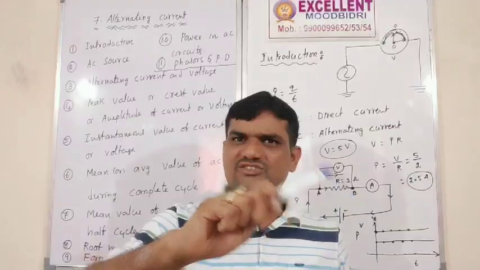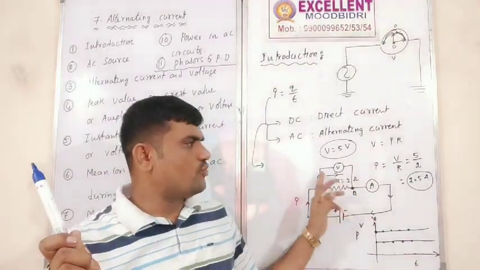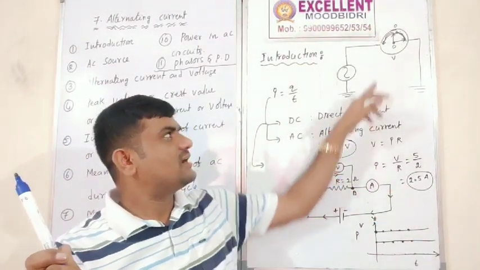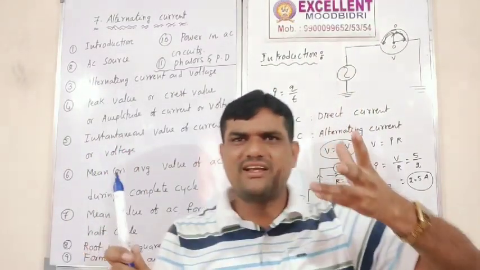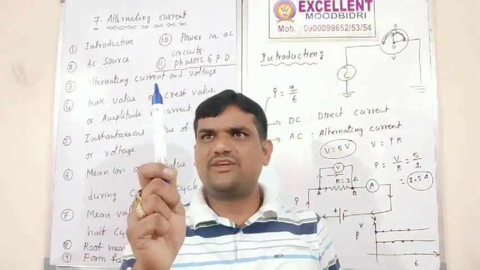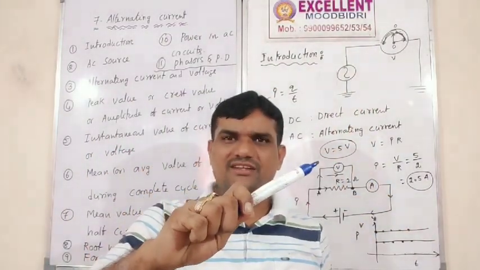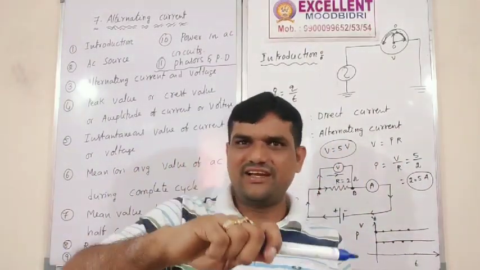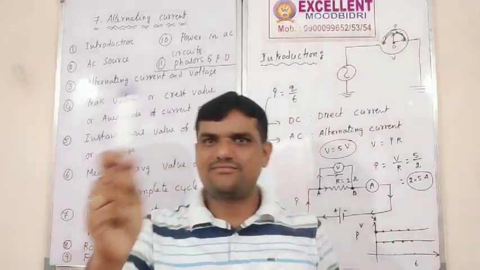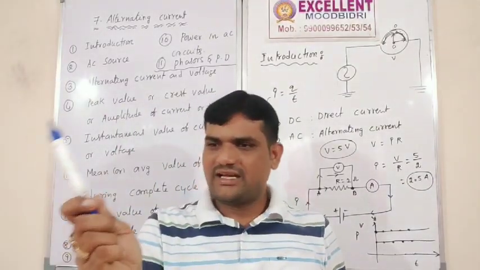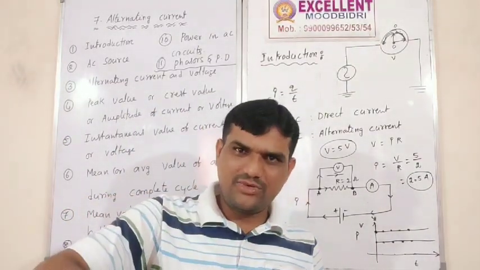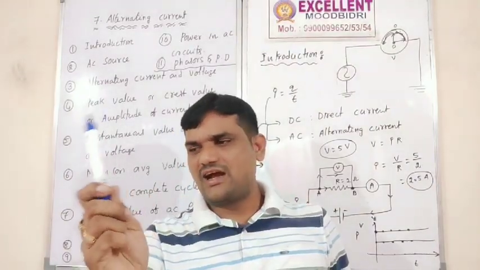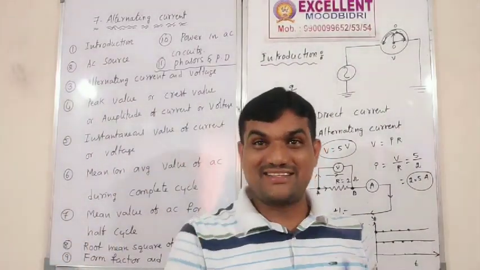But previously, in this case, there was only one direction. Here I observe very clearly in the voltmeter that the deflection goes to my left side and right side, left side and right side. First maximum and 0, and maximum and 0, and maximum and 0, like that it is showing.